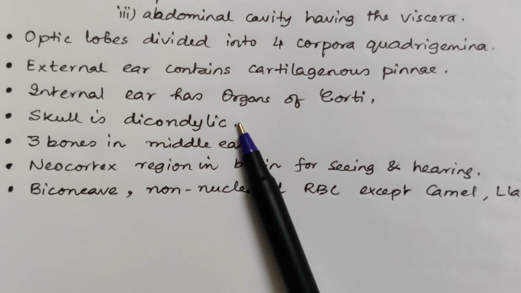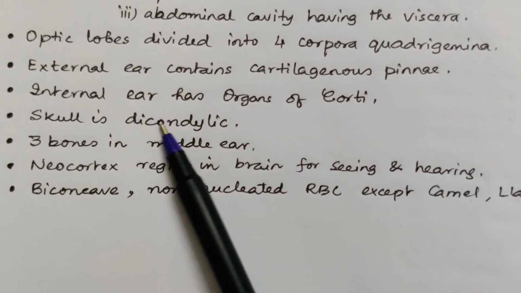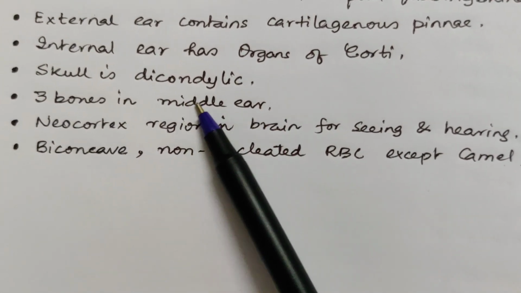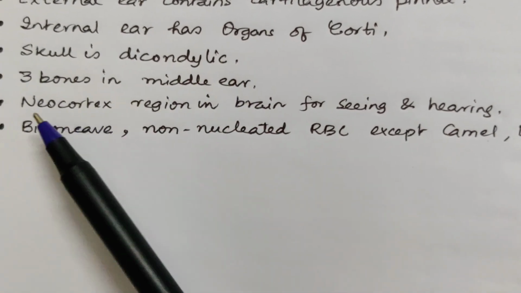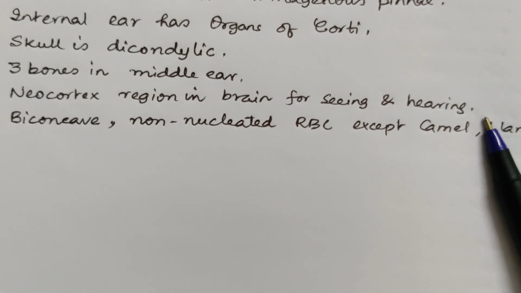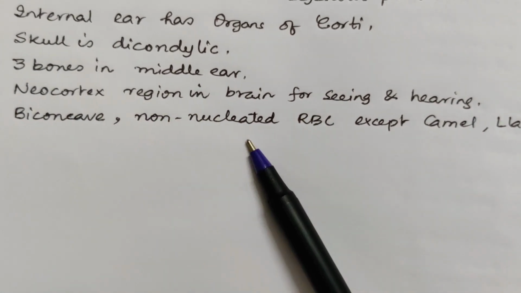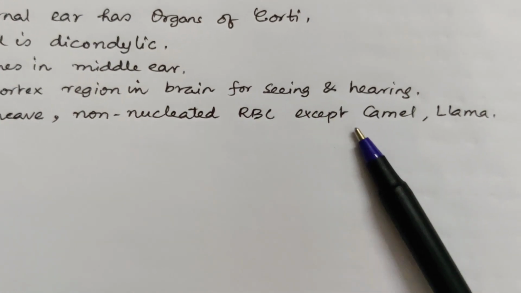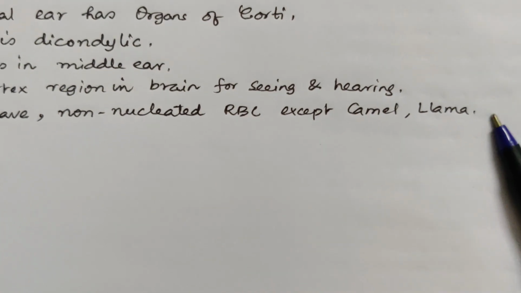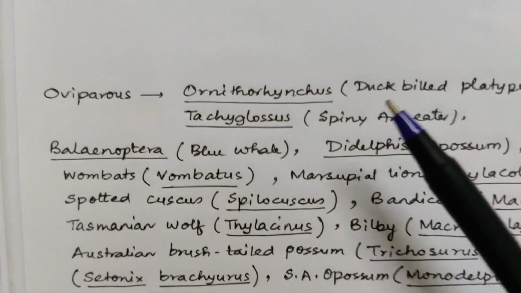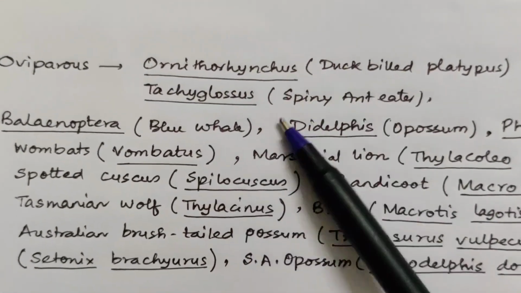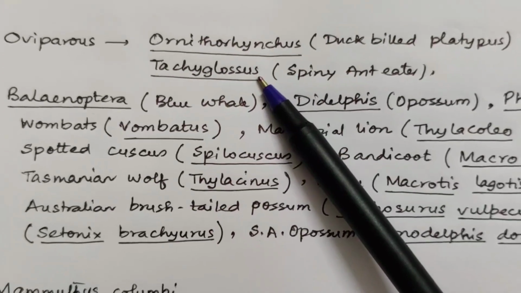Skull is dicondylic, means having 2 occipital condyles. There are 3 bones in the middle ear called malleus, incus and stapes, the ossicles. Neocortex region in the brain is for seeing and hearing, and they have biconcave, non-nucleated red blood corpuscles, except camels and llama where the nucleus is present in RBC. These are examples of oviparous mammals: duck-billed platypus, Ornithorhynchus, and spiny anteater, Tachyglossus.